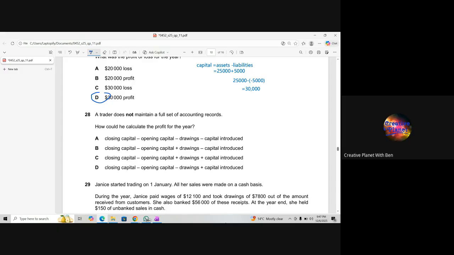It would be D. No, it will be... because we're supposed to deduct the drawings. So in the reverse working, we will be adding it back. Oh, okay, never mind. We need to add the capital reduce now, but here we will be deducting it. So that's why B is the right option.